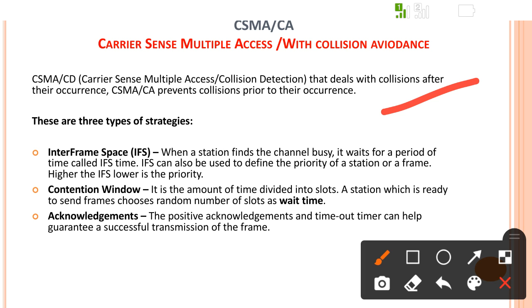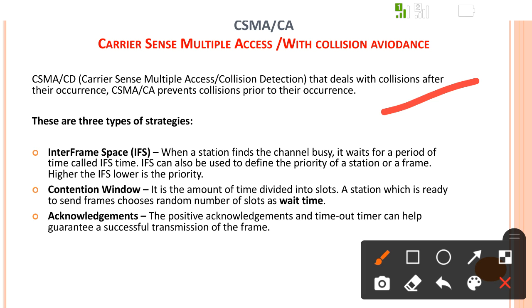When a station sees a busy channel, it waits for a period called the interframe space, and after that it checks again whether the channel is busy or free. So whatever time it waits is nothing but the interframe space.